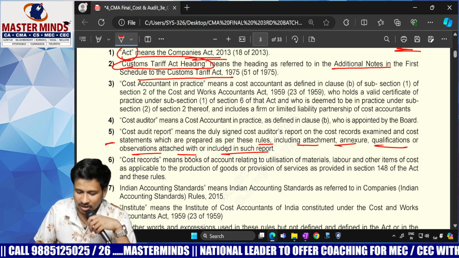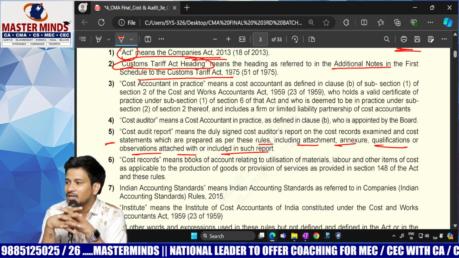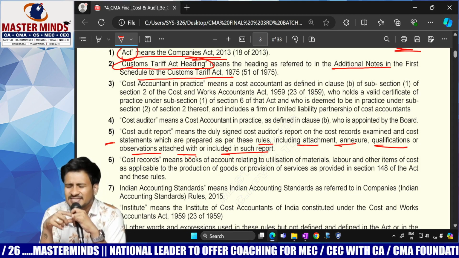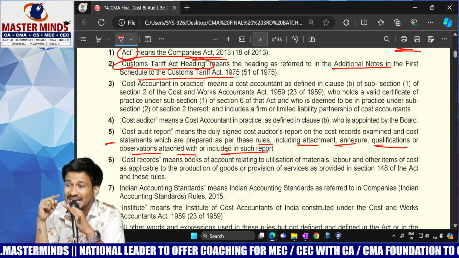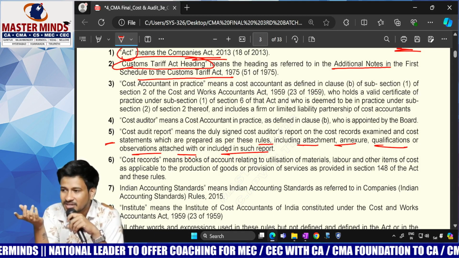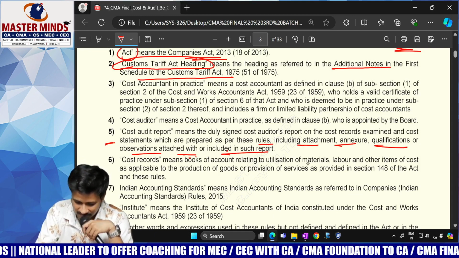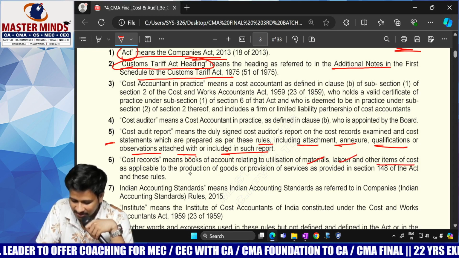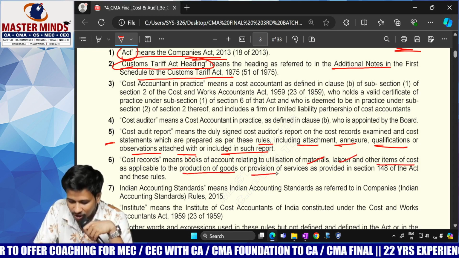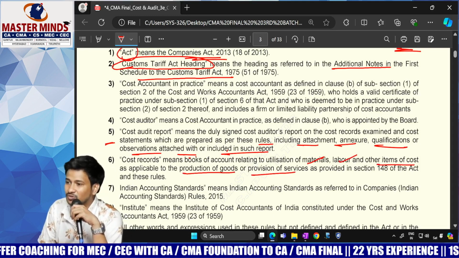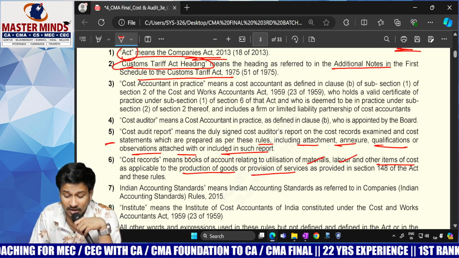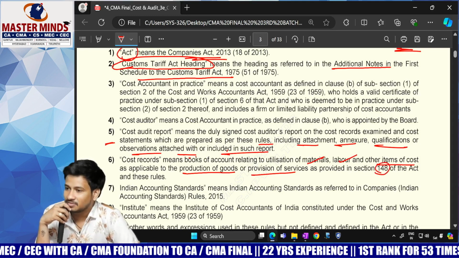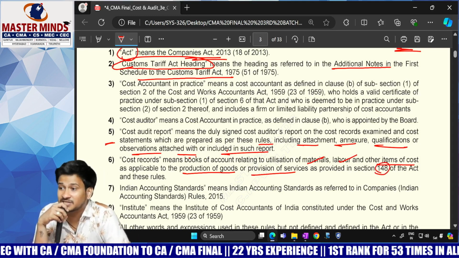Cost records. Cost records are nothing but the data with respect to utilization of material, labor and other items. Check out the same: labor, materials, other items, applicable either to production of goods or provision of services, or as provided as per section 148. Do you remember section 148 subsection number 1?